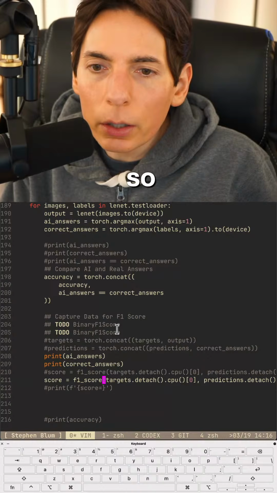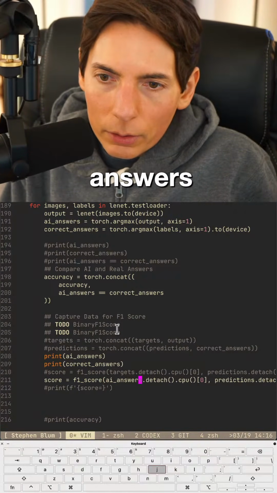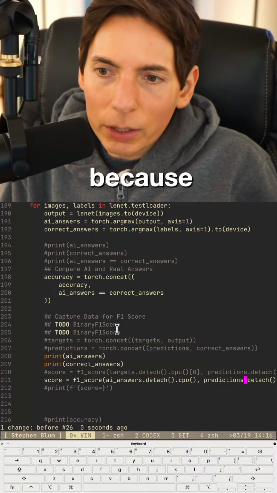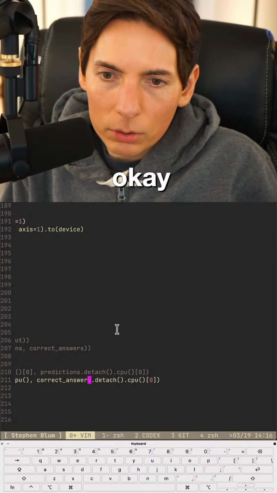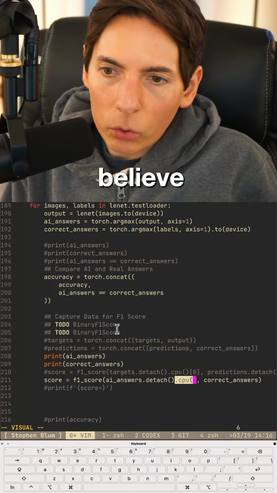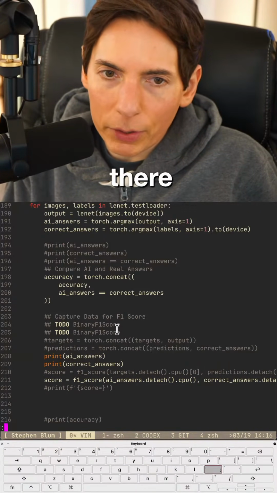All right, so AI answers. And then we are going to grab that here because we need to do the same thing with the correct answers. Okay. And then I believe we do need to do detach CPU. Okay, there we go. Perfect.